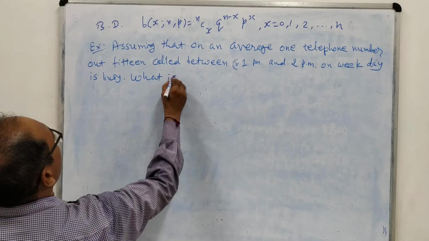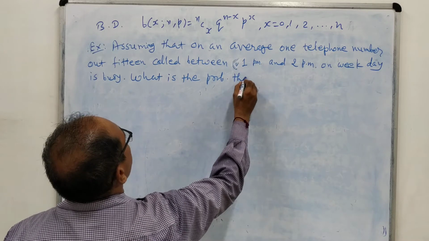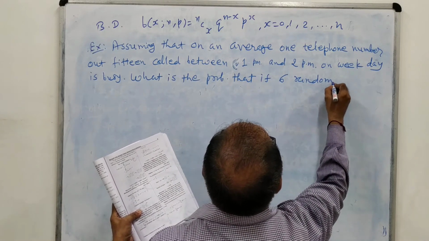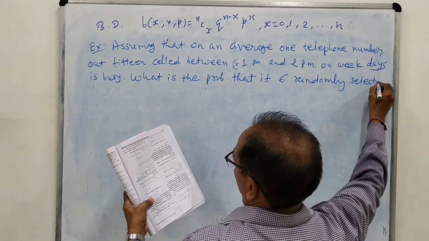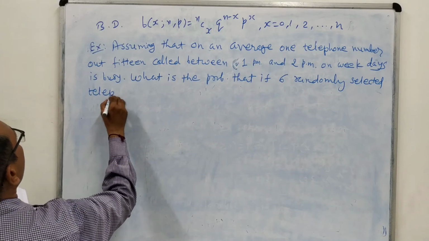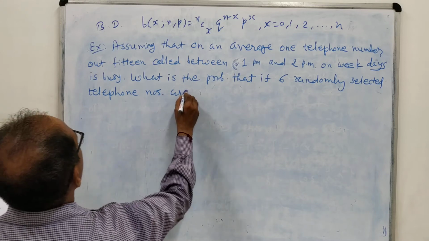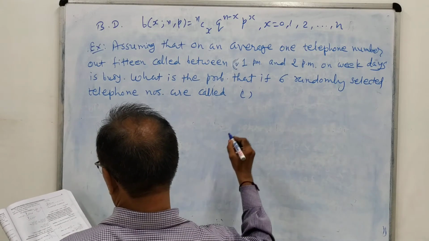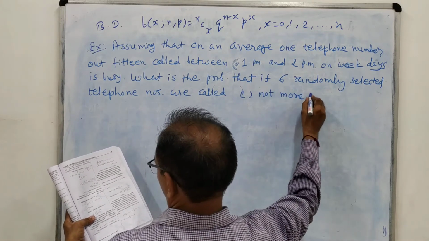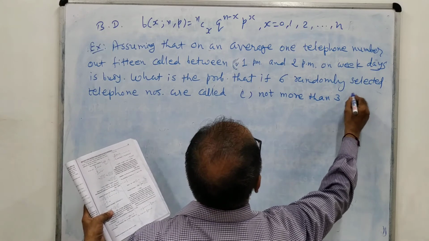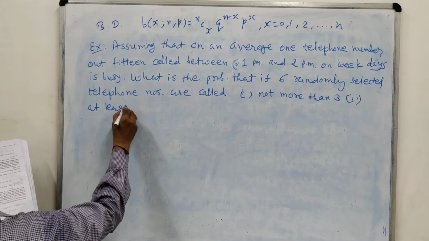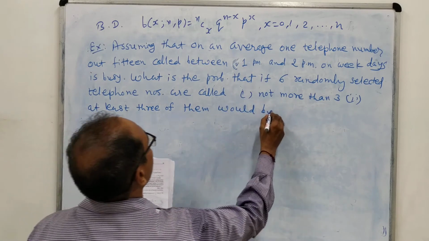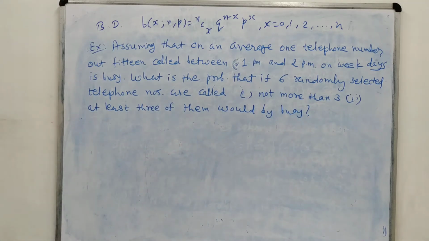What is the probability that if 6 randomly selected telephone numbers are called, one, not more than 3, two, at least 3 of them would be busy. So here again the solution is very simple